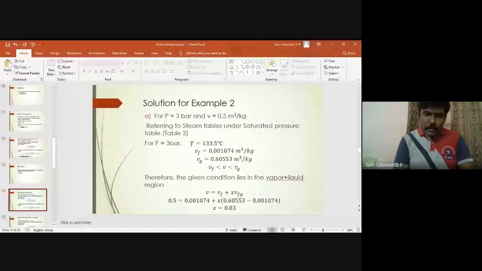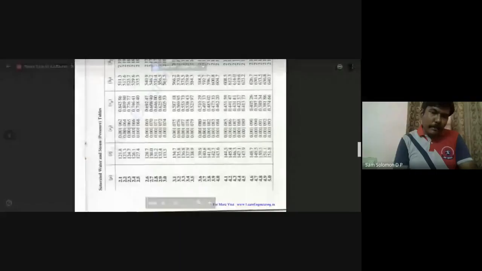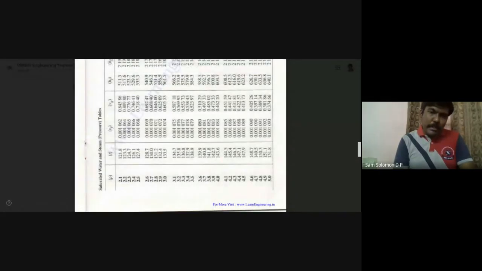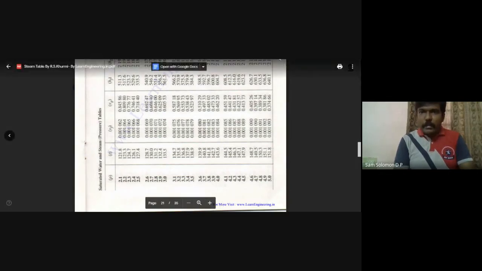Okay, so for P equal to 3 bar, in the next column you have the temperature, which is 133.5. So the temperature is 133.5, and now we have to estimate the value of X, which is the dryness fraction.